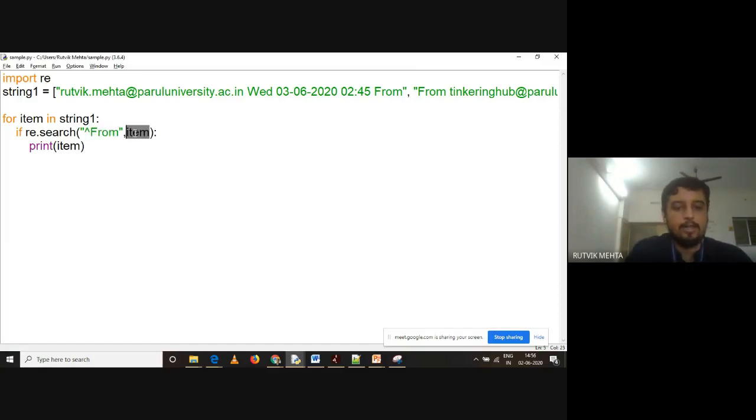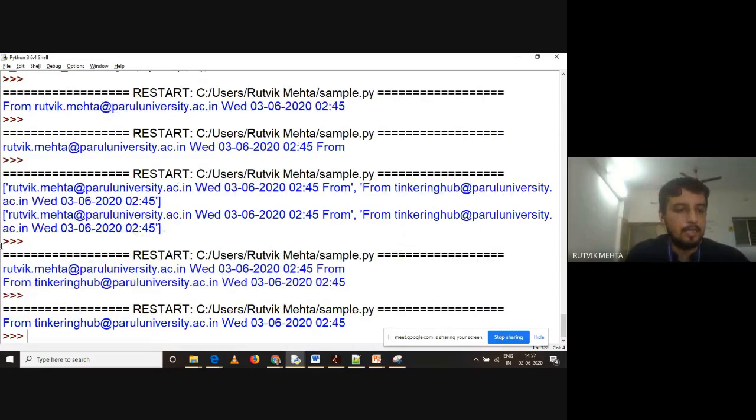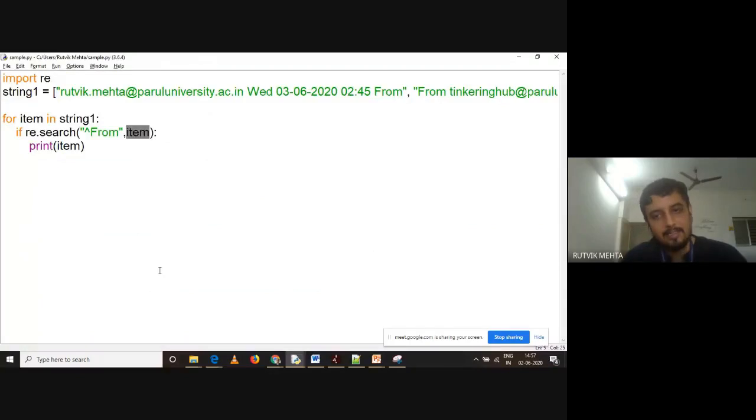Now when I run it, see the output. It is printing only one string. And what is that string? The one starting with the word "from". The first string over here, Ritwik.mehta, is not getting printed. Understand this? So this is how you can get started with regular expressions.